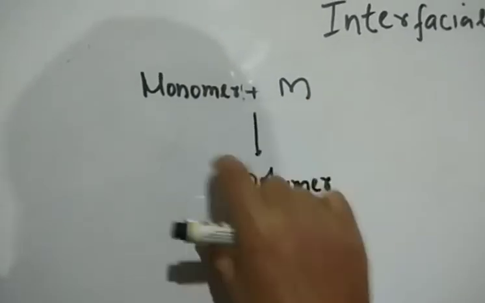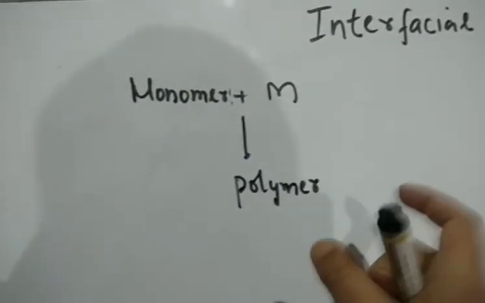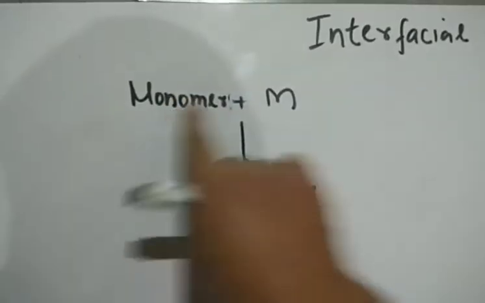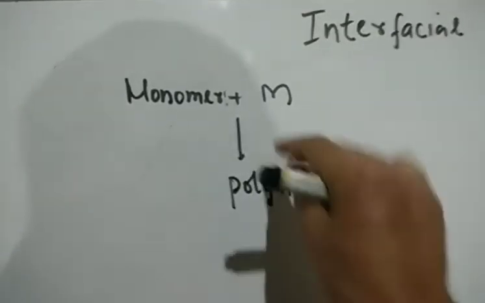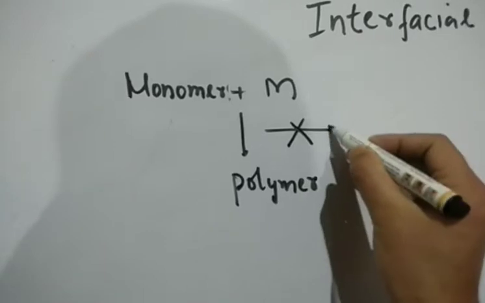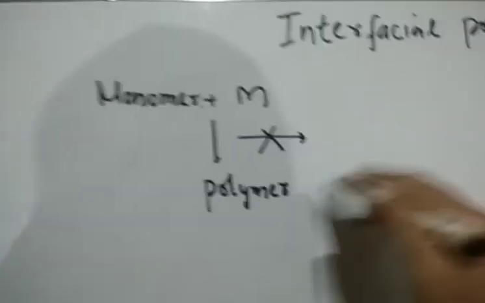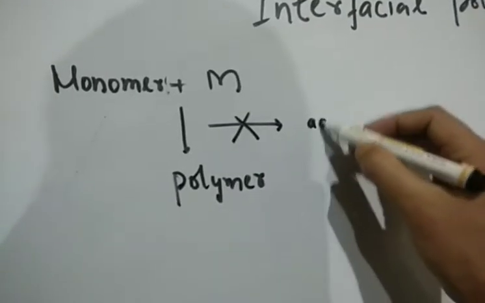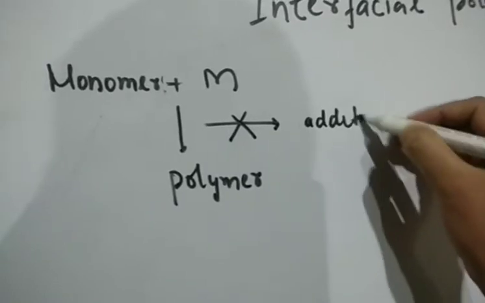अब ये polymer जो है, it can form via two ways. When the monomers react, they will form a polymer without loss of any molecule. There is no loss of any molecule. Then we say it is called an addition polymer. ये हमने already discuss किया हुआ है.